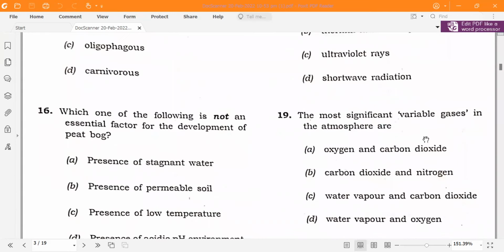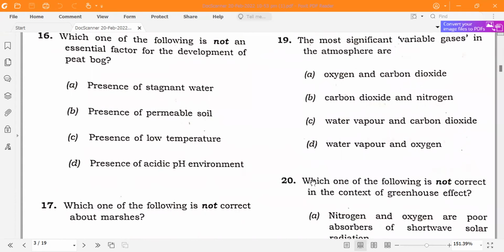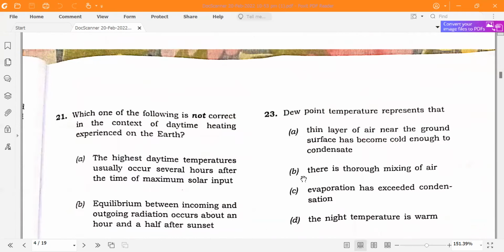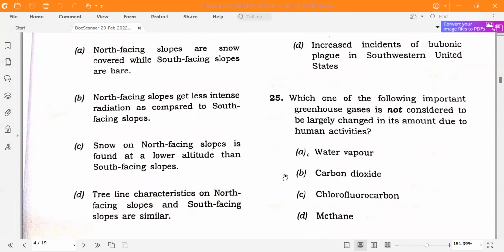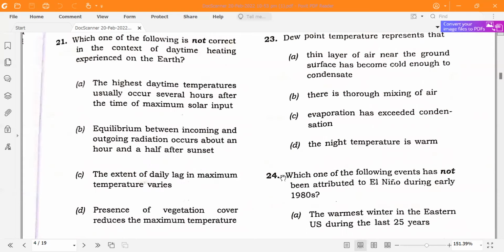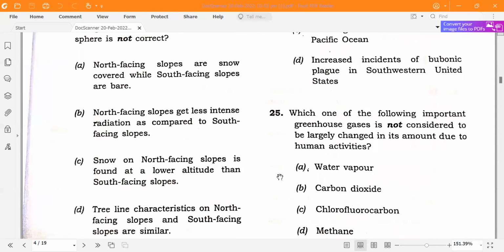The most significant variable gases in the atmosphere are water vapor and carbon dioxide. Which one of the following important greenhouse gases is not considered to be largely changed in its amount due to human activities? That is water vapor.